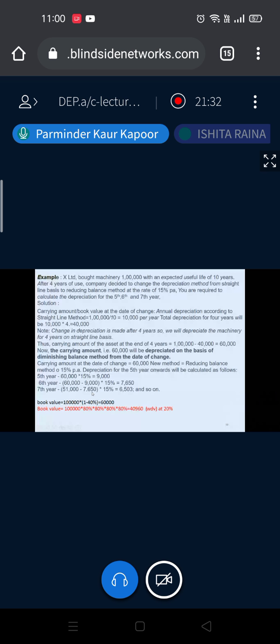So both points are clear. First, calculate the book value as per the old method. After deducting the depreciation, that book value becomes the basis, and apply the new method, new rate, and accordingly every year, since it's a WDV method, your depreciation goes on diminishing every year. Okay. Now let's take another one. This was your SLM to WDV. Now suppose if we change the method from WDV to SLM, what will happen?